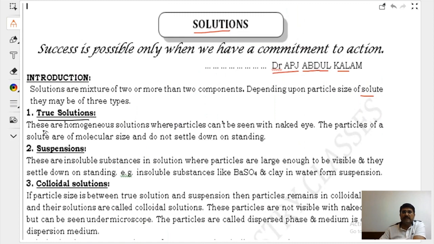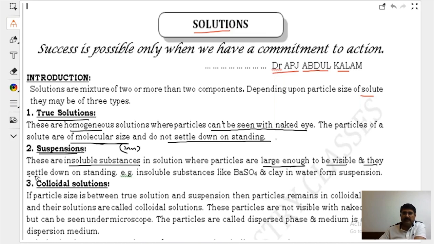So my dear friends, solutions are of how many types? True solutions. These are homogeneous. Everybody understand homogeneous? Where particles cannot be seen with naked eyes. The particles of a solute are of molecular size, very small, that is of 1 nanometer, and do not settle down on standing.